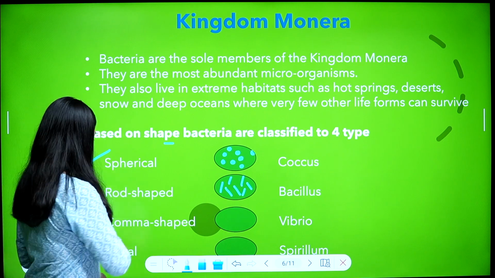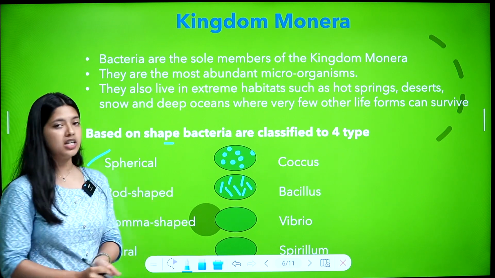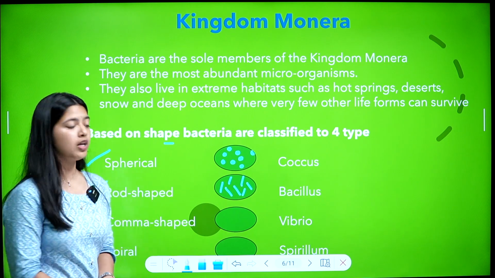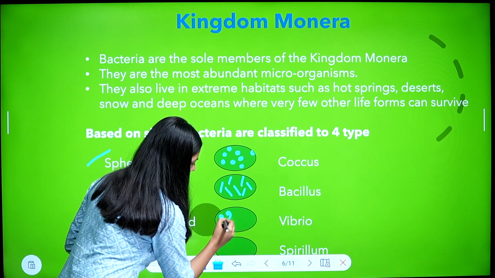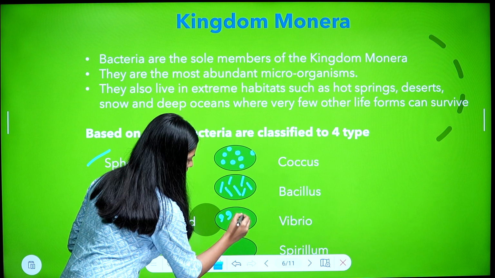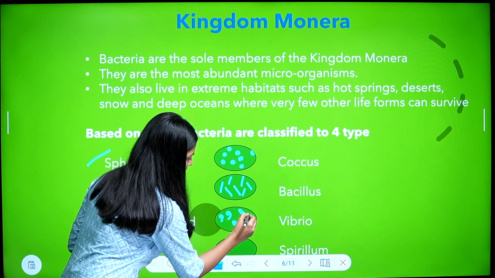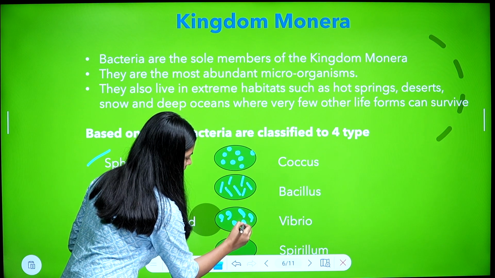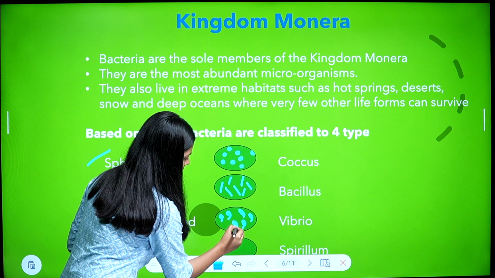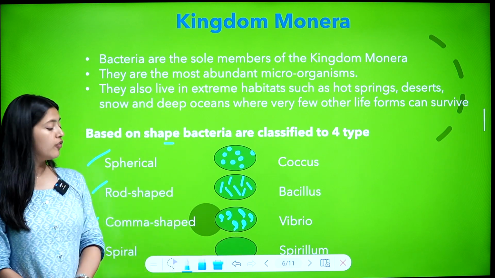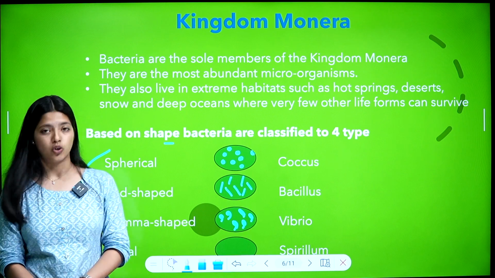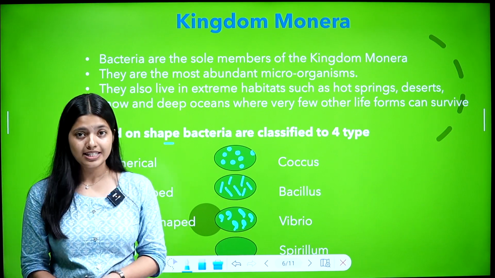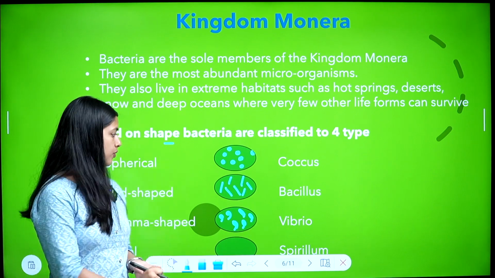Then comma-shaped bacteria. Comma-shaped bacteria is called Vibrio. So they will be comma-shaped, like this. This is how a comma is, right? Or like this. I think this is the right structure. Comma-shaped bacteria is called Vibrio. Once again, spherical coccus, rod-shaped bacillus, comma-shaped Vibrio or Vibrium.